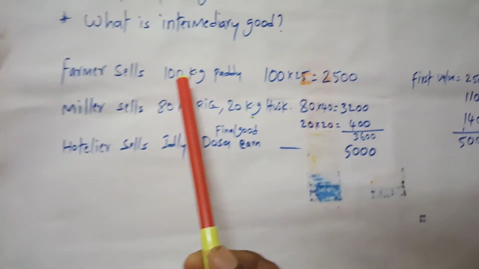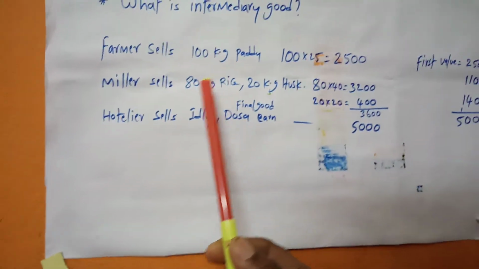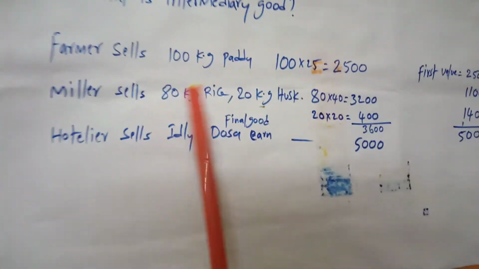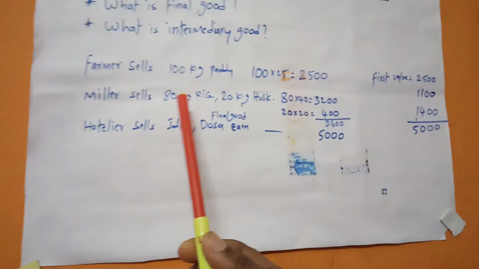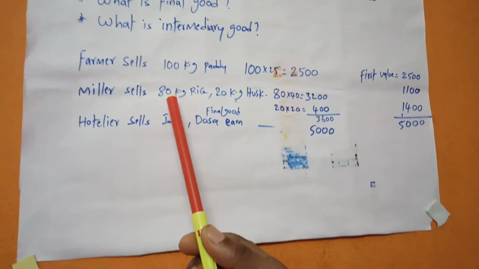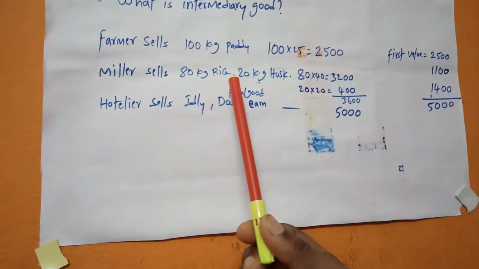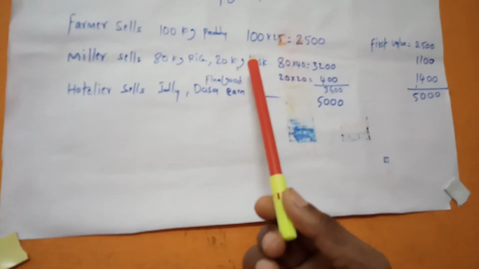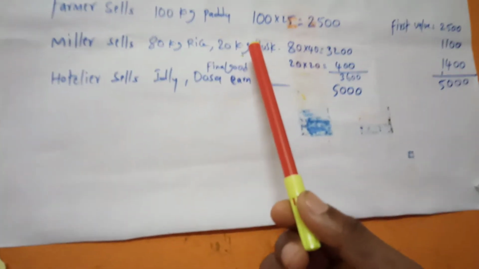The farmer sells that paddy to a miller. After some processing, the miller got from that paddy 80 kilos of rice and 20 kilos of husk. Husk is the upper layer of the rice.